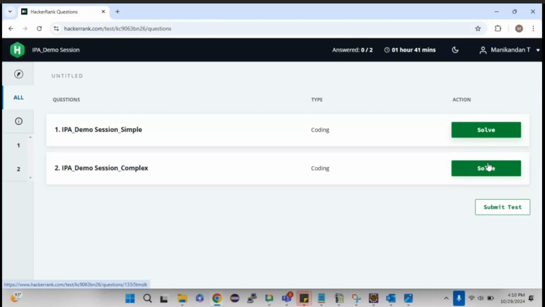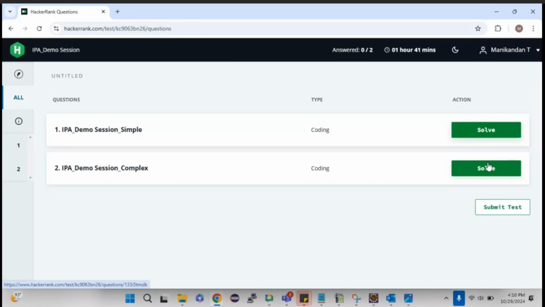Generally there will be 4 test cases in both simple and complex questions, which means there are 4 sets of inputs as well as 4 sets of outputs. That's how it has been pre-configured already. Whatever business logic you write needs to clear all the test cases, which have different kinds of inputs.